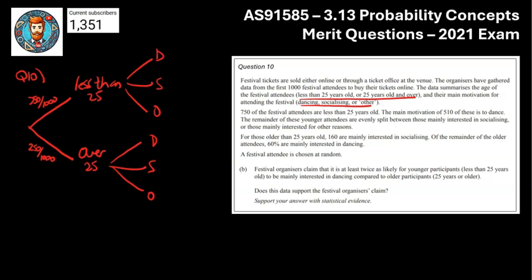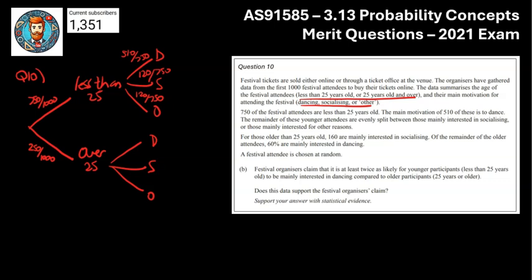And we know that of these 750 people here, the main motivation to dance was 510 of them. So that's going to be 510 over 750. The remainder of the young attendees are split evenly between socializing and other. So there's 240 left over, so it'll be 120 split. So that there will be 120 out of 750, and then same thing there, 120 out of 750. And then we're going to repeat the same.